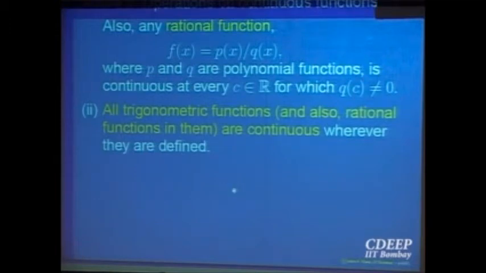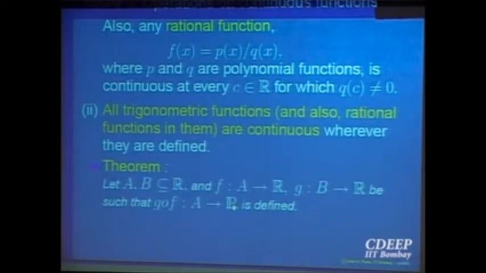So these are all examples we have all gone through, so let us not bother much about them. Let us look at what is called the composite of two functions. f is a function defined on, say, a domain A to R, where A is a subset of the real line. g is from B to R, so that g composite f makes sense. What is g circle f? That is a composite of two functions, right?